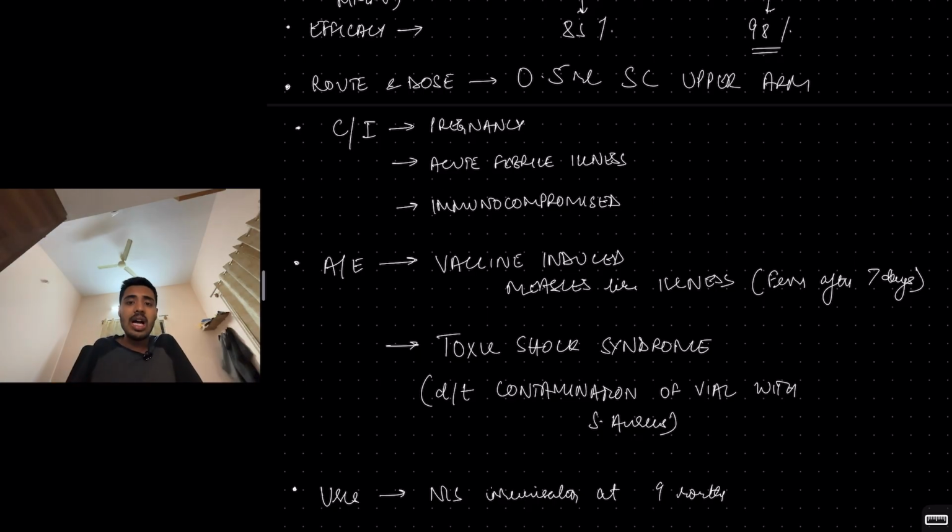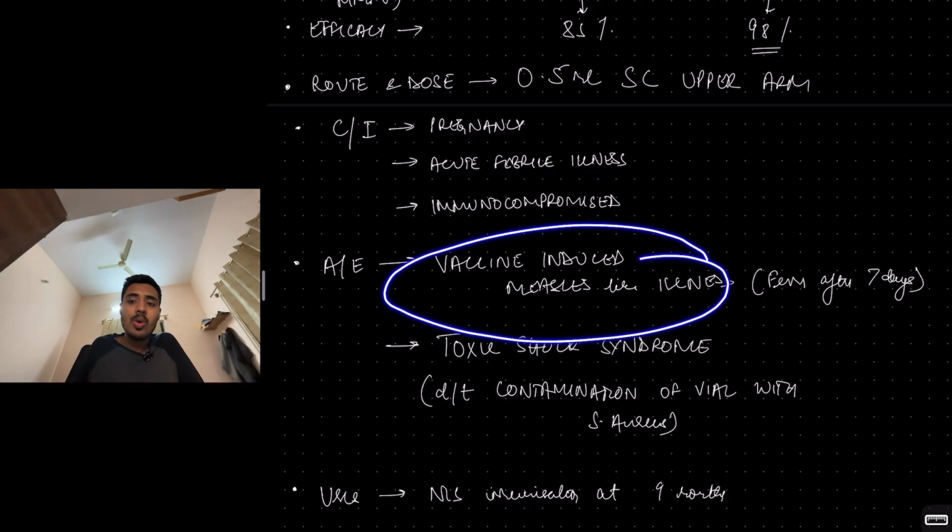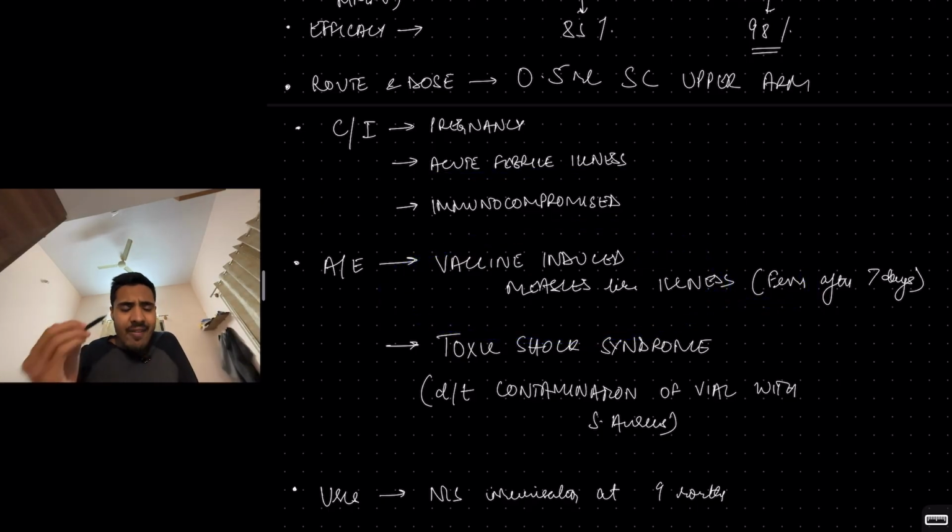Acute febrile illness. We don't want vaccine-induced measles to again cause fever when the patient already has acute febrile illness. And live attenuated vaccines in all immunocompromised children, HIV children, it is contraindicated 100%. It is a live attenuated vaccine. Already their immunity is compromised. There's a chance that can lead to actual measles. So it is contraindicated. That is an important point.